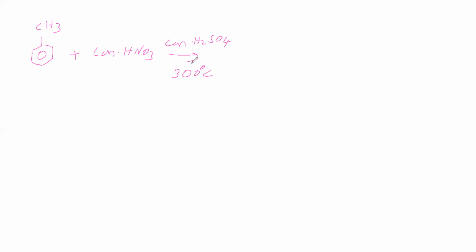In the previous case we mentioned 60 degrees Celsius because the reactant was benzene; here we have taken toluene. We know it is electrophilic substitution, and the electrophile is NO2 plus. The methyl group is an ortho-para director for the electrophile, directing NO2 plus to the ortho and para positions. So we will get ortho-nitro and para-nitro compounds.